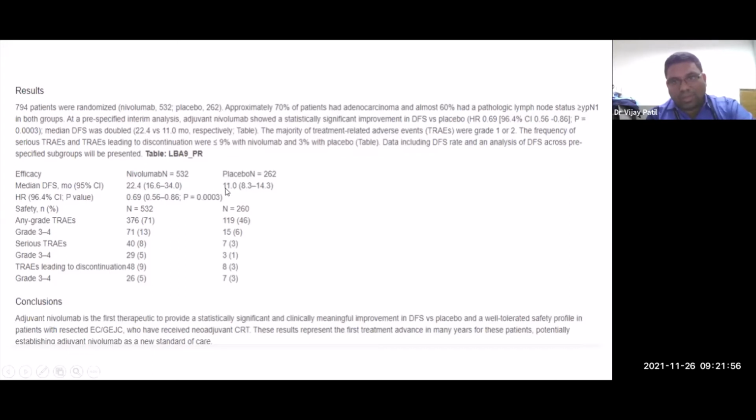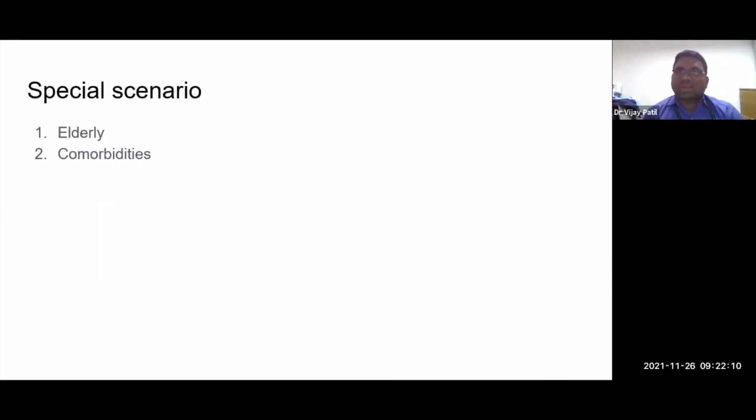You could see the DFS jumping from 11 months to 22 months. And this is now considered the standard of care. So neoadjuvant interventions, surgery, no complete response, giving nivolumab for 1 year is a complete treatment for the thoracic tumors. Before I go ahead, I'll just discuss a few situations.